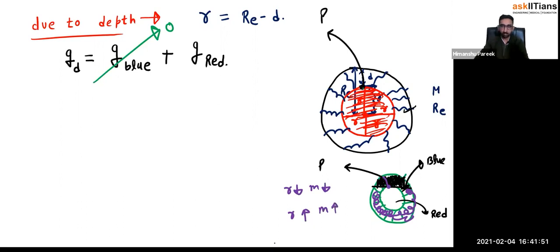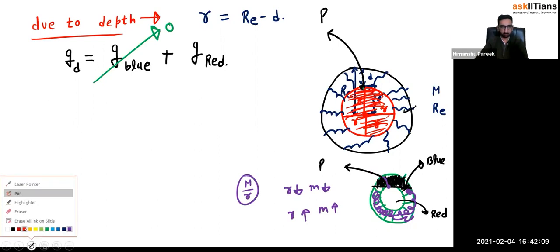Now, gravitational field intensity basically depends upon mass divided by r. If you see the general formula of gravitational field intensity, it's GM by r square due to a point mass. So due to this upper portion, the distance is less.